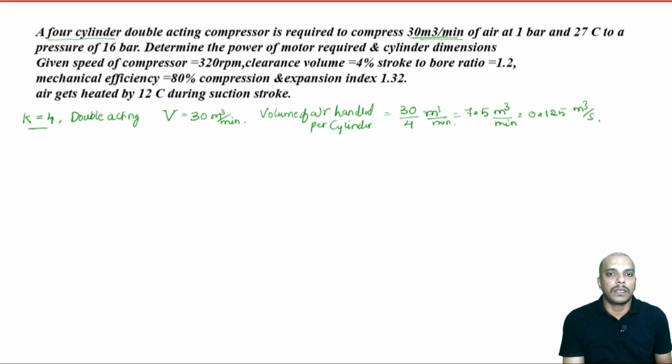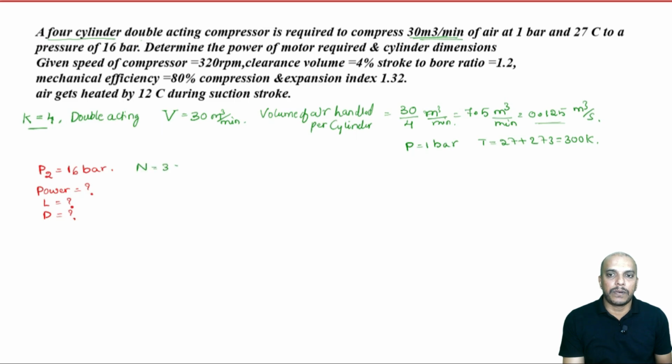Now, this volume which we are talking about is measured at pressure 1 bar and temperature 27 degrees Celsius. So, 27 plus 273 is equal to 300 Kelvin, to a pressure of 16 bar. So, the delivery pressure is given now. Delivery pressure is denoted by P2, that is 16 bar. Determine the power of motor required and the cylinder dimensions, that means L, stroke length, and diameter. Now again data is given.